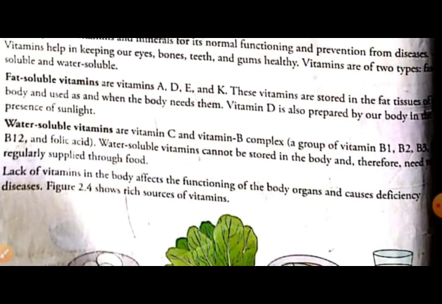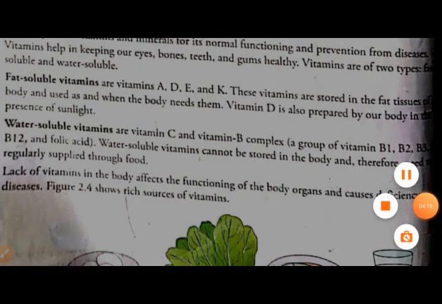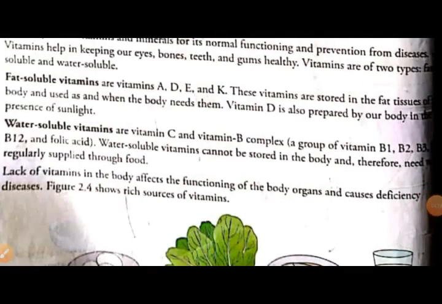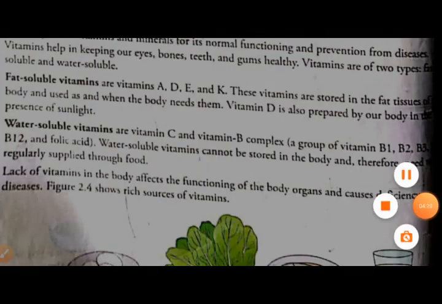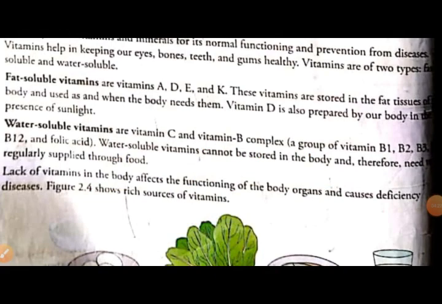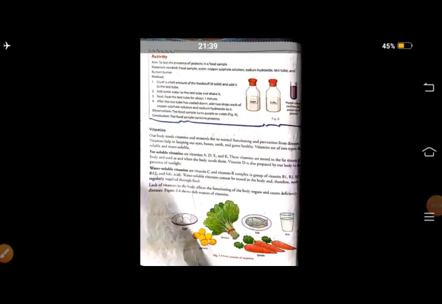So here your chapter number 2 is completed. Now we will look towards chapter number 3. Before moving on to chapter number 3, let me inform you, you have to write this.